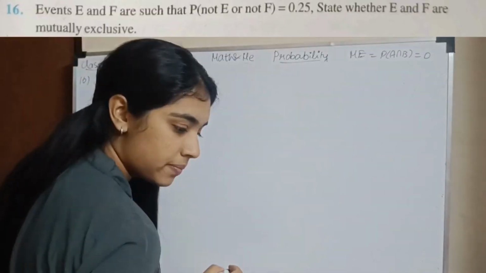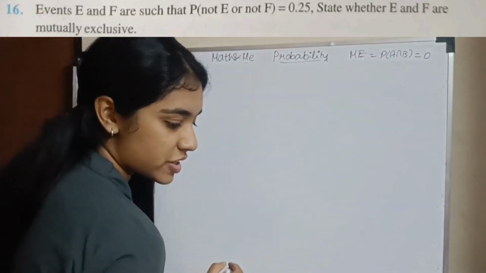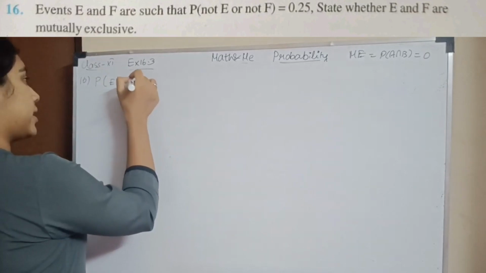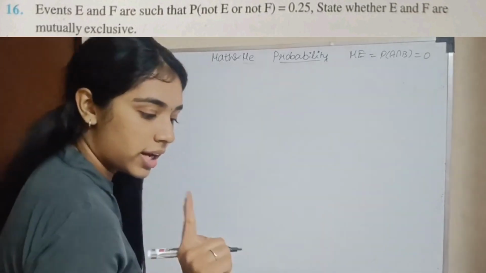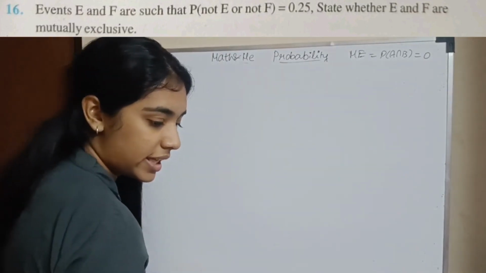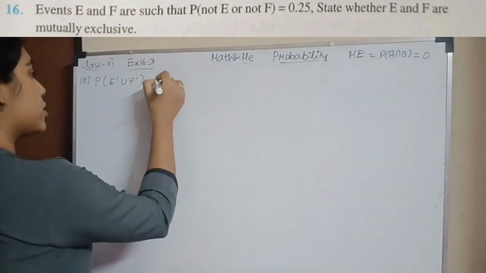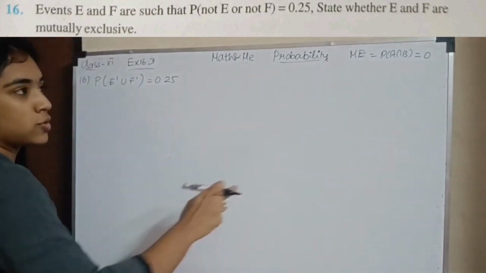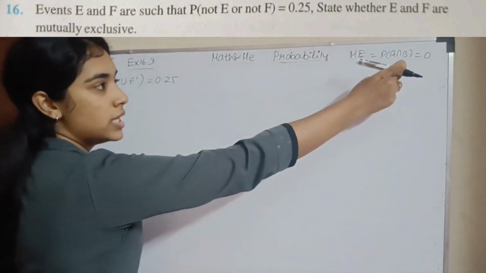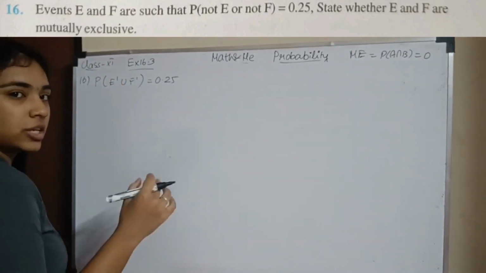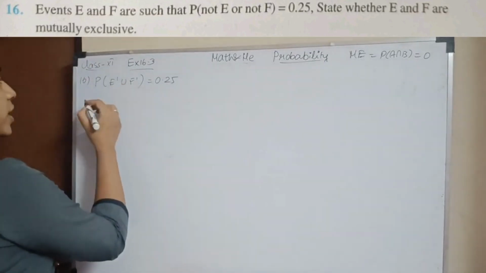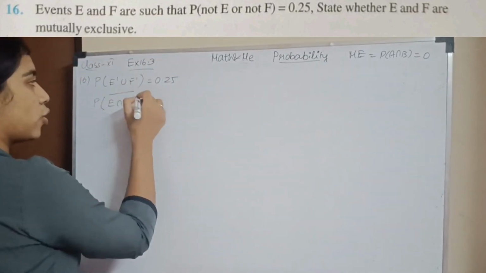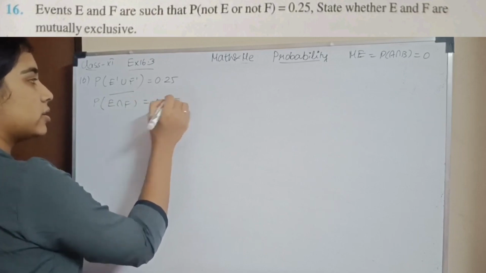Question number 16. If events E and F are such that P of not E or not F equals 0.25, state whether E and F are mutually exclusive. Mutually exclusive means their intersection should be 0, so let us check whether it is 0. Using De Morgan's law, E intersection F the whole dash equals 0.25.